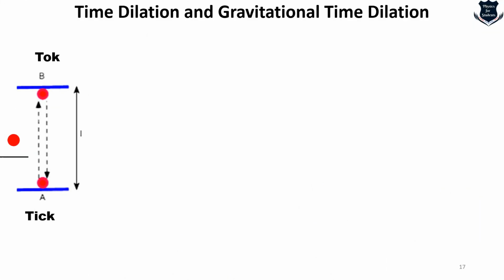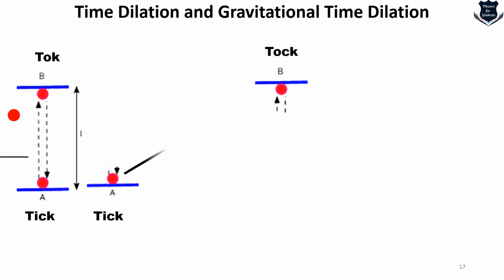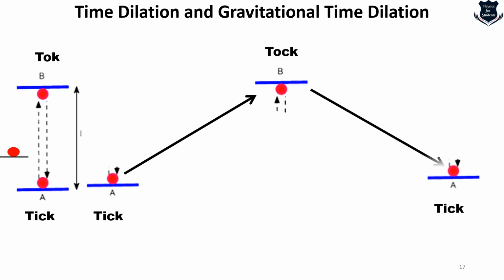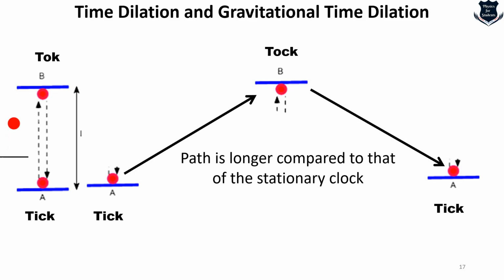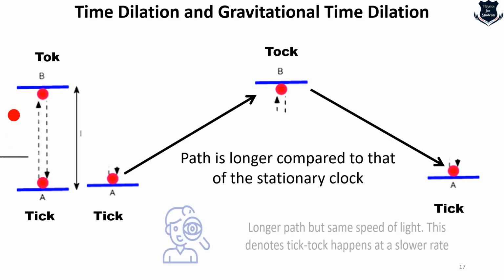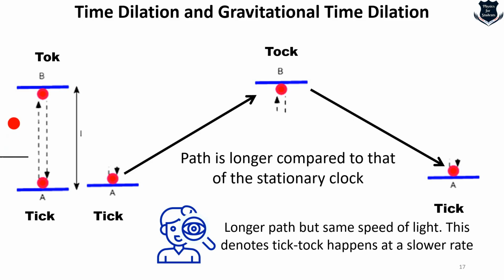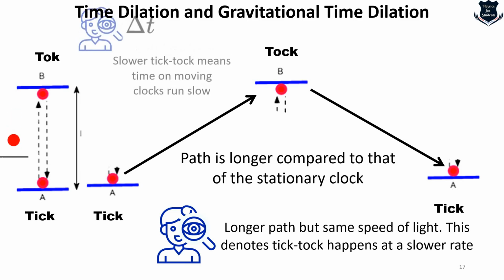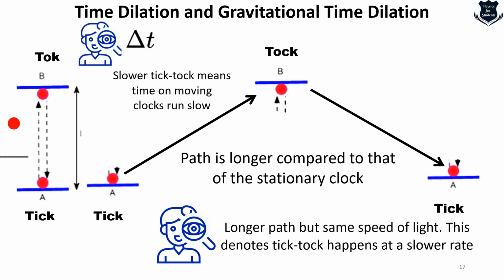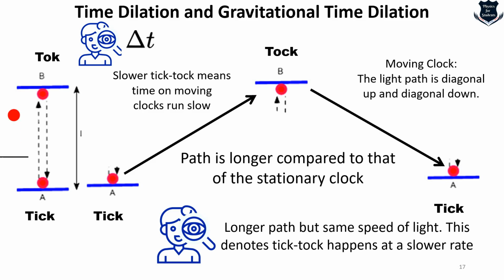So I will take the tick-tock clock further and I will try to extend it a little bit more. That means we are running close to the speed of light, and here you can see the lines extend further. From this tock to tick, it takes further and further line. So the path is longer, obviously, compared to the stationary clock. The person seeing out from this particular frame of reference sees that the tick-tock happens at a lower rate. However, slower clock tick-tock means the time runs slower on a moving clock, and the moving clock has a diagonal up and a diagonal down. It is not a straight line. So the further you move, it actually makes further and further diagonal.